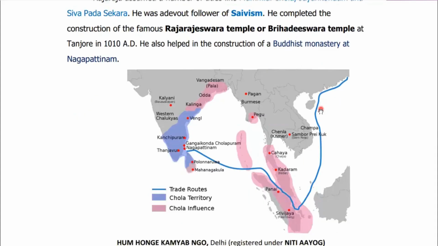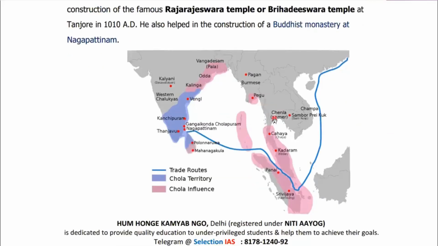Please see this map carefully. It shows the trade routes during the Chola Empire. All these areas in the blue shade are the Chola territory.